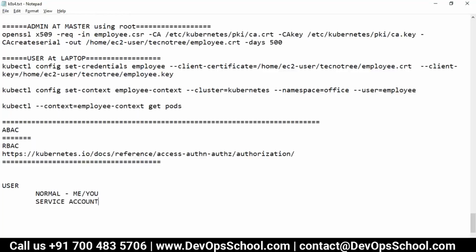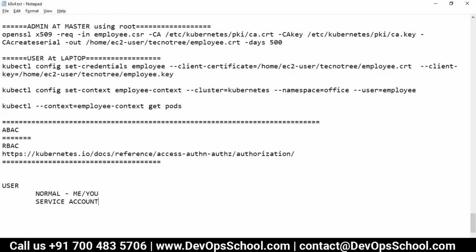Service account user is basically used for authenticating. Understand that the service account user is used to authenticate the internal services themselves, internal services like the API server, controller, scheduler, etcd, pod. So internally you can say it's like a system.